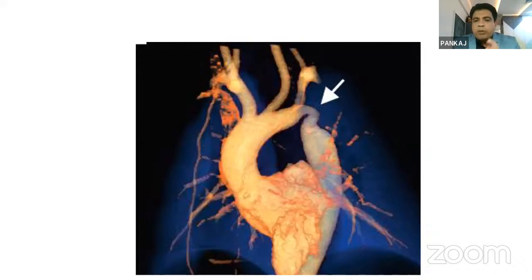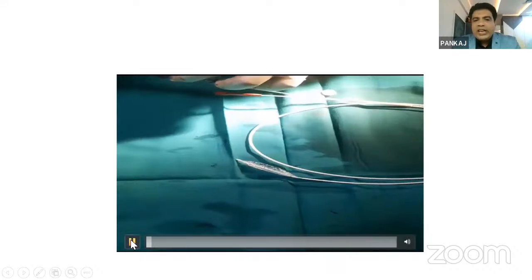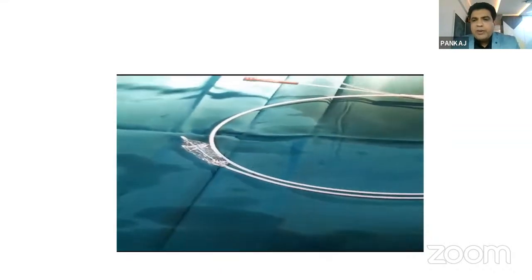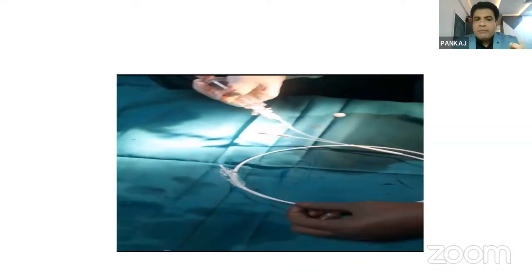This is a CT scan picture of the same patient, which shows the significant coarctation. This baby has LV dysfunction with an LVEF of hardly 20%, and we opened this small area by balloon dilatation. We'll explain how the balloon inflates outside on the table. One end of the balloon is outside the body and one end is towards the particular area we want to dilate. By deflation, the balloon becomes small, and by inflation, the balloon becomes big in nature.